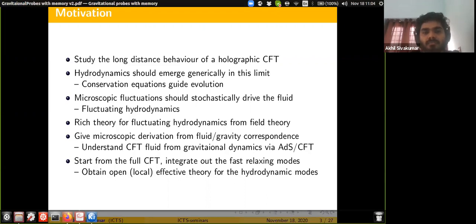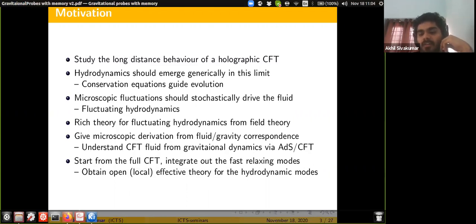But it's not the case that the microscopic fluctuations which we integrate out while arriving at this hydrodynamic behavior do not play any role at all. They would affect the fluid hydrodynamic modes by stochastically driving them, creating a noisy force in their evolution.